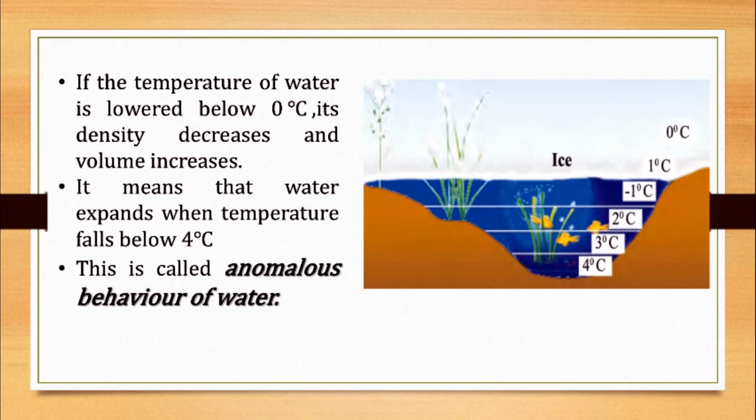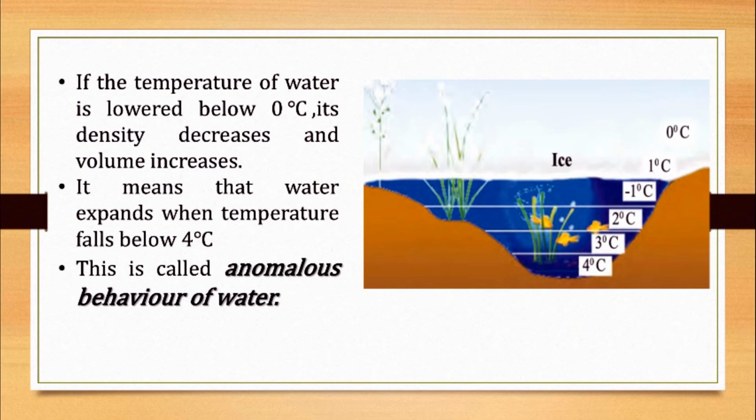However, if its temperature falls below 4 degrees Celsius, its density starts decreasing. This means that the density of water is maximum at 4 degrees Celsius. If the temperature of water is lowered below 4 degrees Celsius, its density decreases and volume increases.